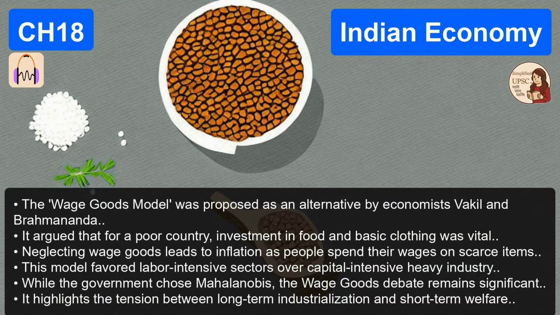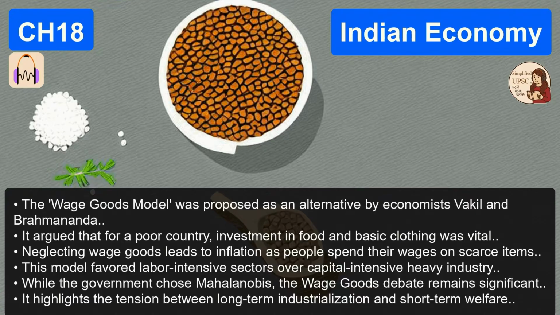That is a fascinating historical what if. What if we had followed the wage goods model instead? It's a great debate topic, but ultimately Nehru and the government went with Mahalanobis. And to be fair to that choice, it did create the industrial backbone of India. It really did. The massive public sector undertakings, the PSUs like SAIL for steel and BHEL for electricals, they were born entirely from this specific vision. But as we moved into the 1970s, the cracks started showing, didn't they? Yes. The structural flaws became impossible to ignore.